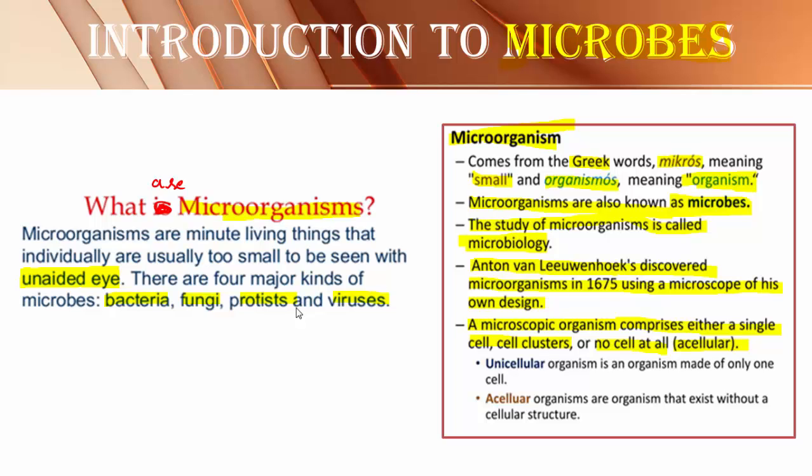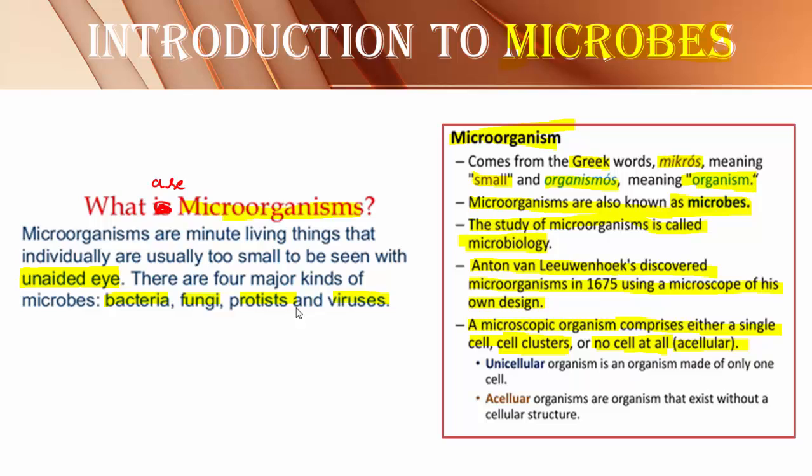Microorganism may be represented by single cell, or it may be represented by cluster of cells. Cluster means group. Group of the cells may also represent the microorganism. For example, Plasmodium vivax. What is the disease caused by Plasmodium vivax? Plasmodium vivax is causing malaria, where the cluster of cells can be observed in the body of infected person. Another important point is